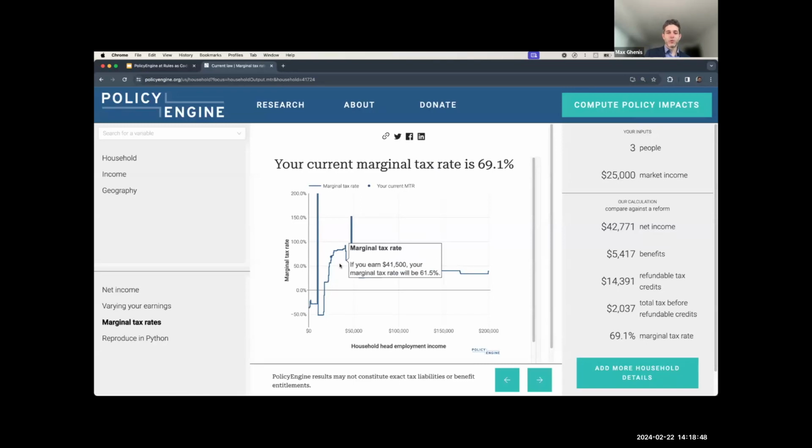So this isn't in the purview of any individual organization, but by having an open source rules as code engine that spans the tax, the USDA, the SSA, all these different administrative parts of the government, we're able to show that if you're at $25,000, you're facing a 69% marginal tax rate. That's going to go up to 80+%. The richest people in DC only pay a 40% marginal tax rate. So that's probably not what policymakers are looking to achieve.